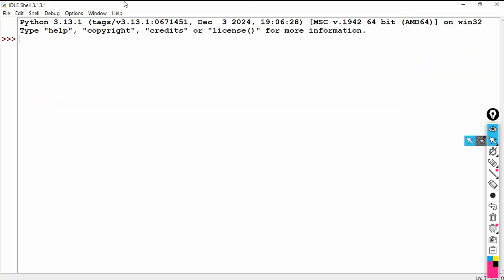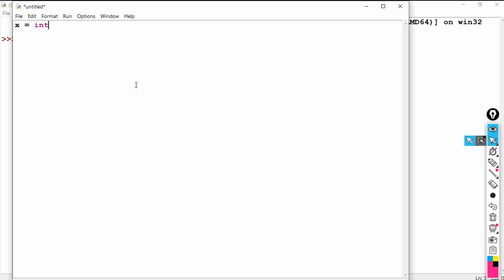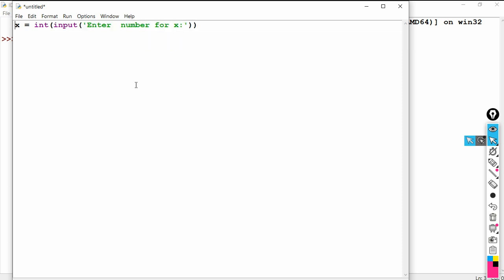Let me write the same program and show you here. x is equal to integer conversion function input of enter number for x. Similarly I am going to copy paste this one, but I am going to write y, enter number for y.